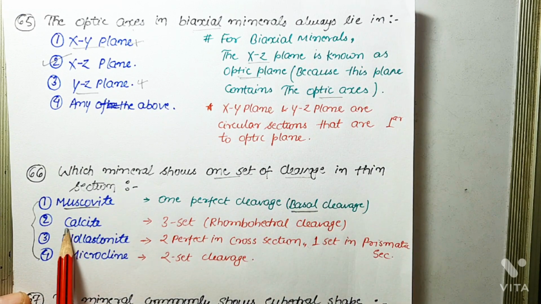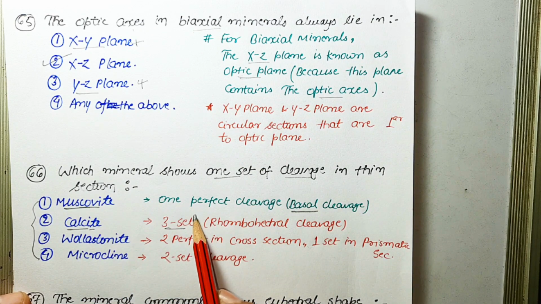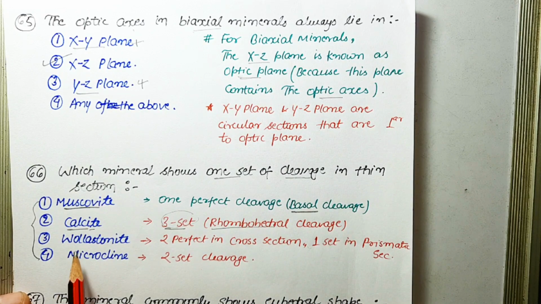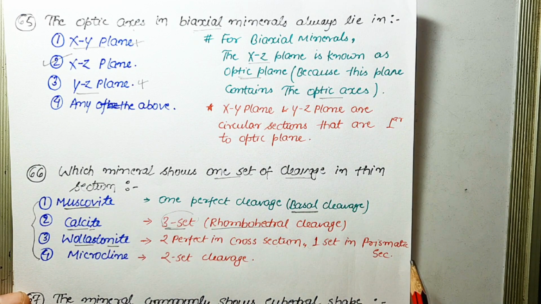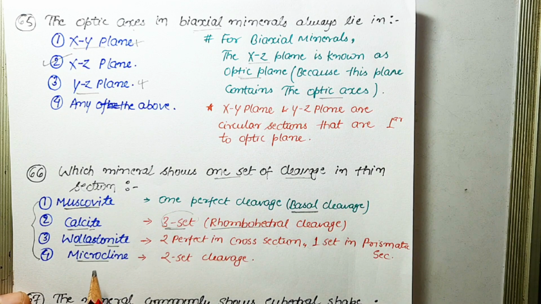Okay, again next is calcite, which is a carbonate mineral and crystallizes in hexagonal crystal system, has three sets of cleavage, and this three set of cleavage is also known as rhombohedral cleavage. Okay, again wollastonite, which is a pyroxenoid mineral, and this mineral has two perfect cleavages in cross section and one set in prismatic section. Again microcline is a K feldspar mineral, and it has two sets of cleavage nearly at right angle to each other.